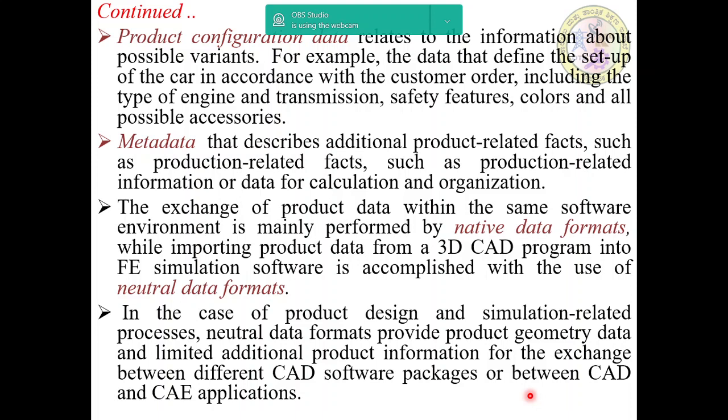That is nothing but product configuration data. And then the last one is metadata that describes additional product related facts, such as production related information and data for calculation and organization.